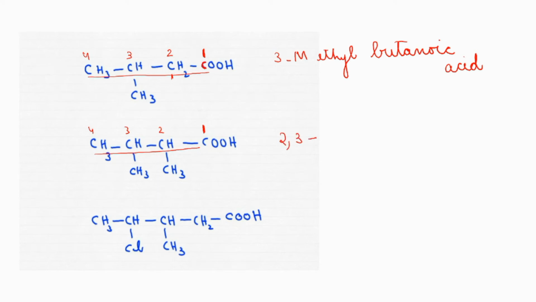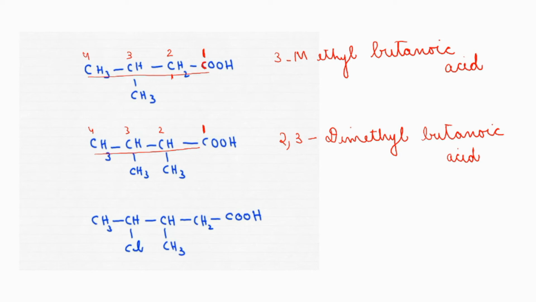We have already discussed this. 2, 3-dimethyl. As two methyl groups are present, we call it dimethyl. Then we speak about the root word, that is but. Earlier it was butane. Now we drop the E and attach oic acid: butanoic acid. That is the name of the compound. 2,3-dimethyl butanoic acid. Got it?